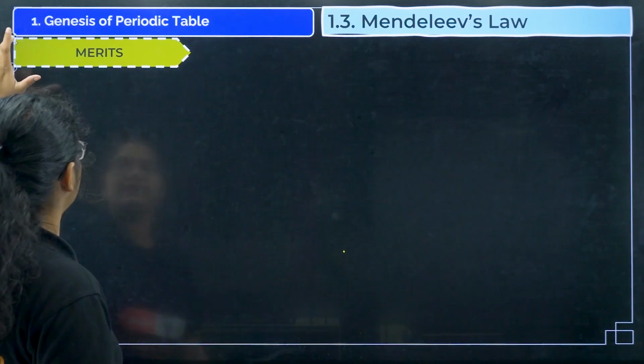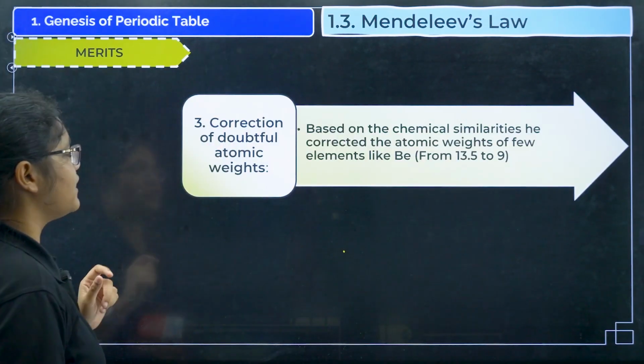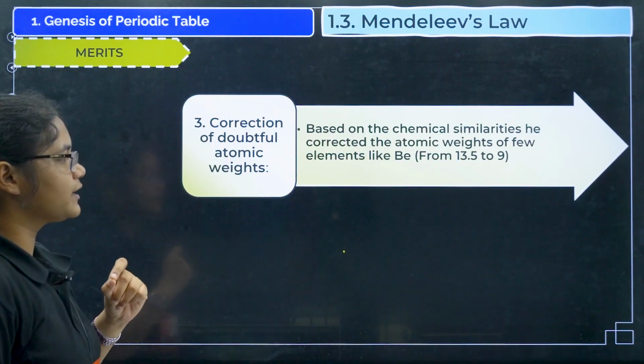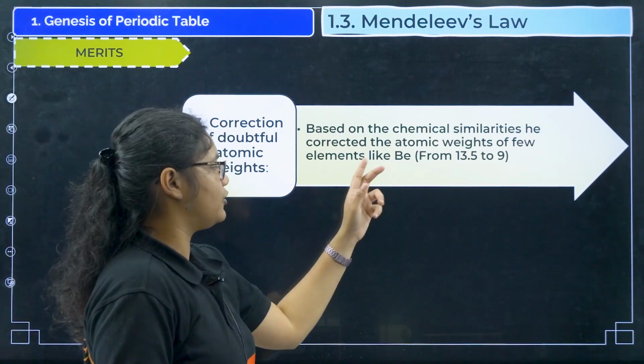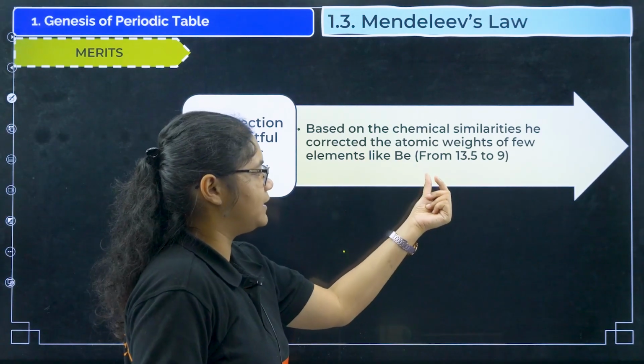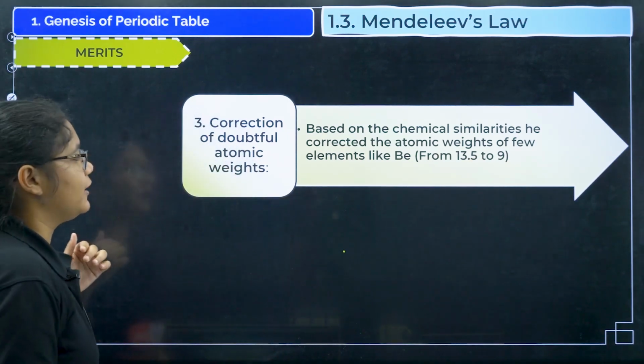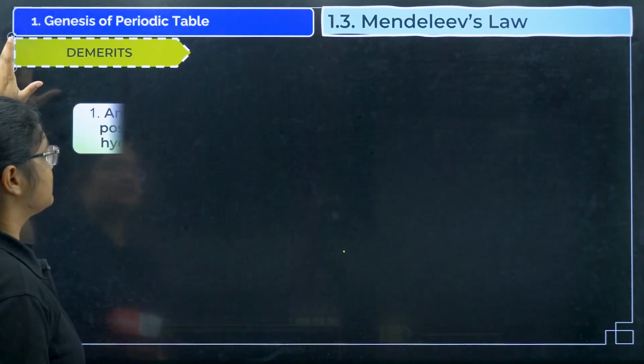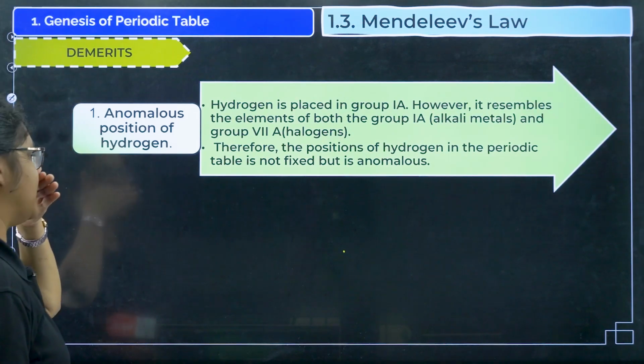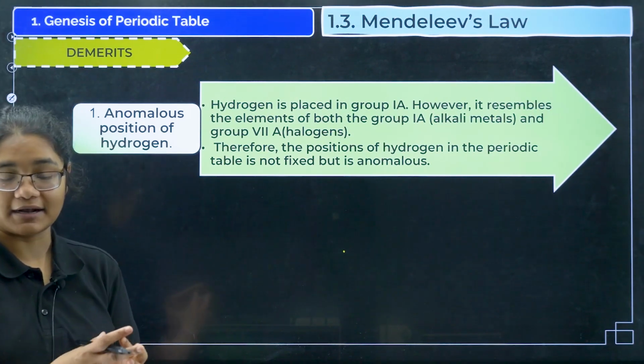Okay, next merit was the correction of doubtful atomic weights. Based on the chemical similarities, he corrected the atomic weights of few elements like beryllium from 13.5 to 9. Okay, so he also corrected the atomic weights. Next we have what are the demerits. So anomalous position of hydrogen, so that is still there.